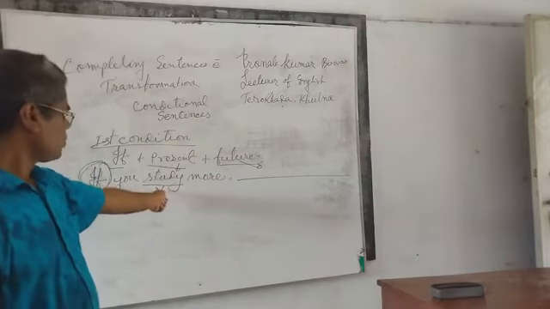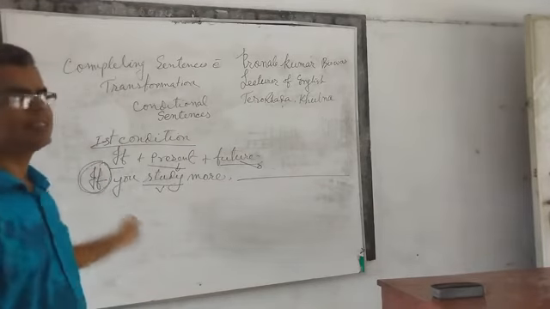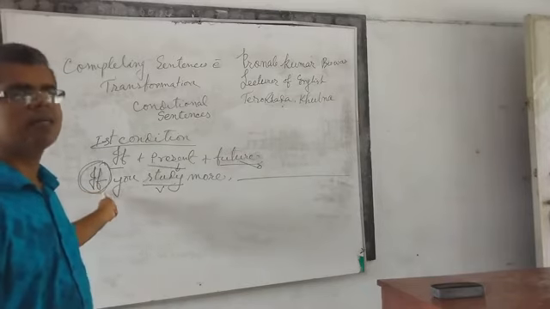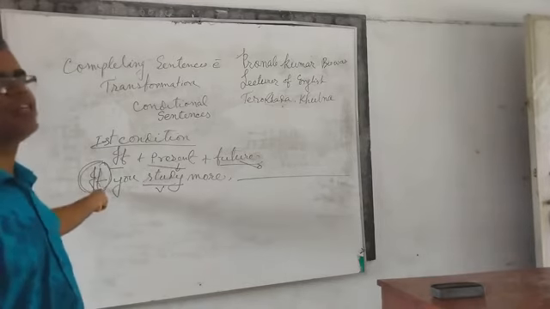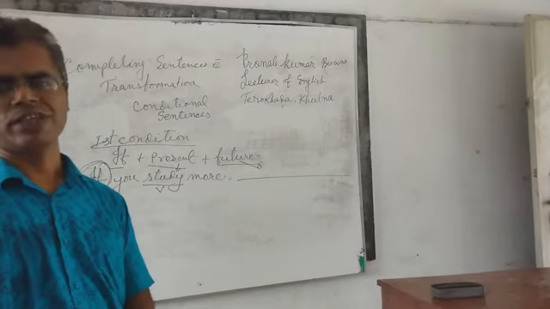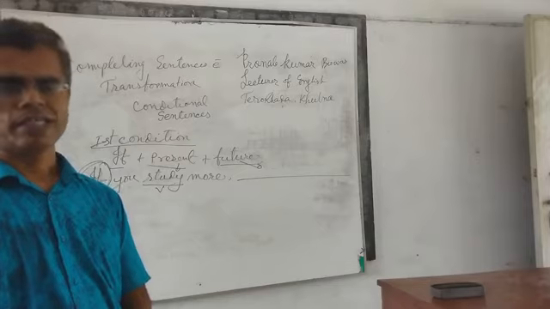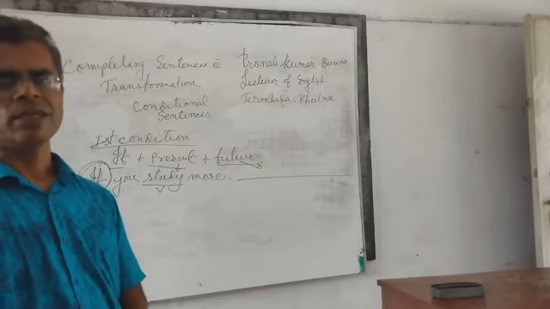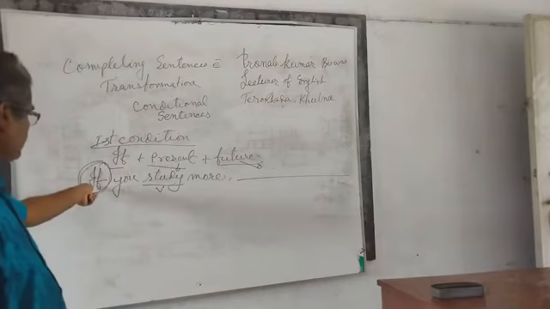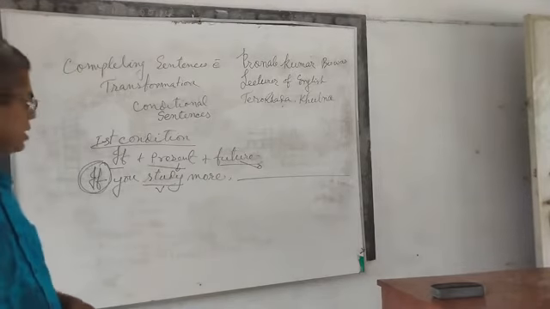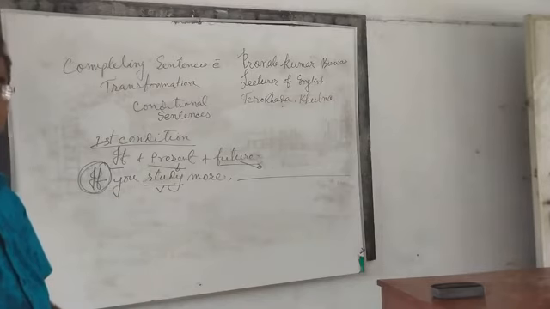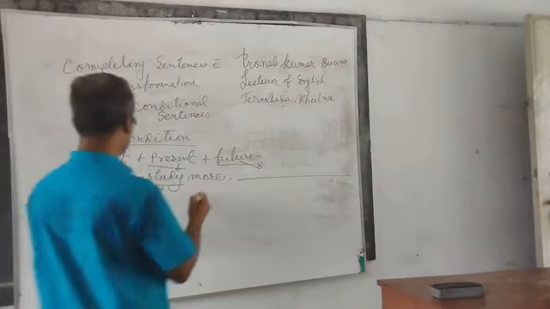If the first portion or the second portion has been given with a subordinate conjunction 'if', then you don't have any option to write down the answer with a phrase. You must write down the sentence with a clause. This is the remarkable point. So, as 'if' and present 'you study more' are given, you don't have any option to write the sentence with a phrase. So, the answer will be 'if you study more'.